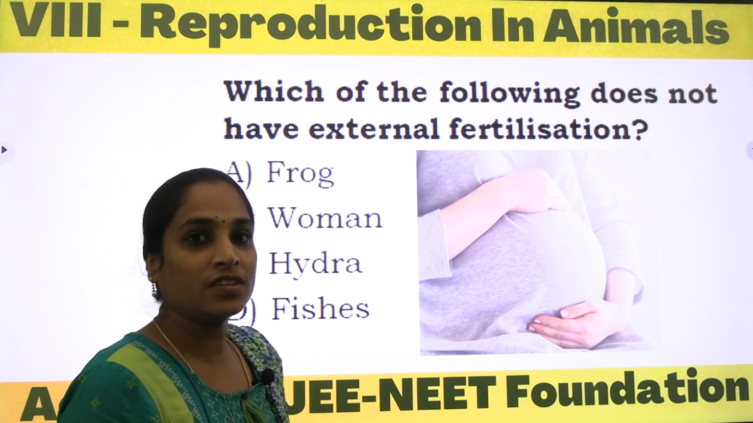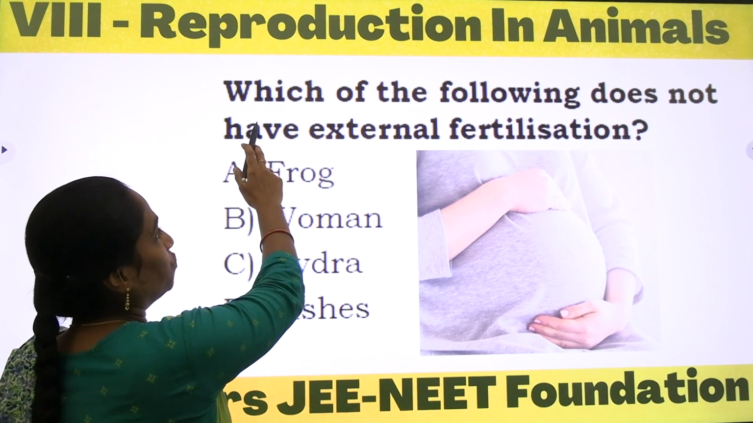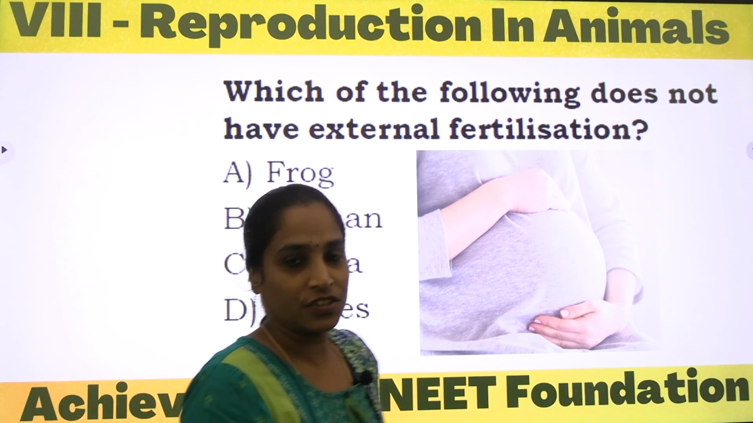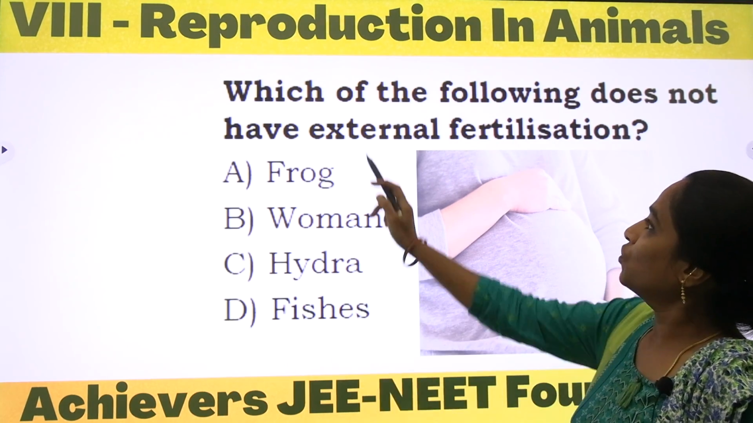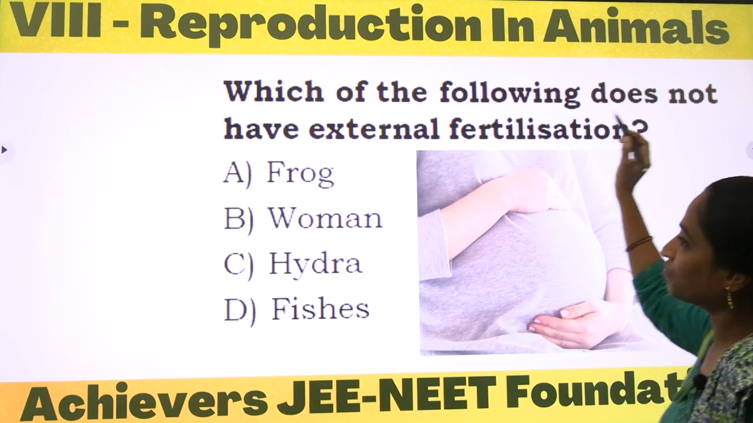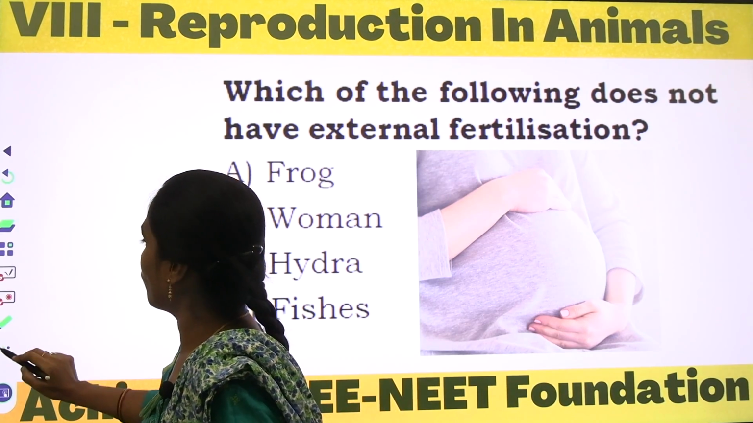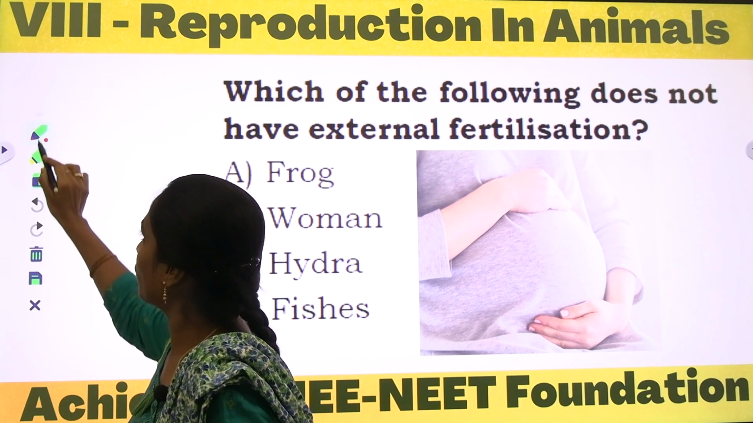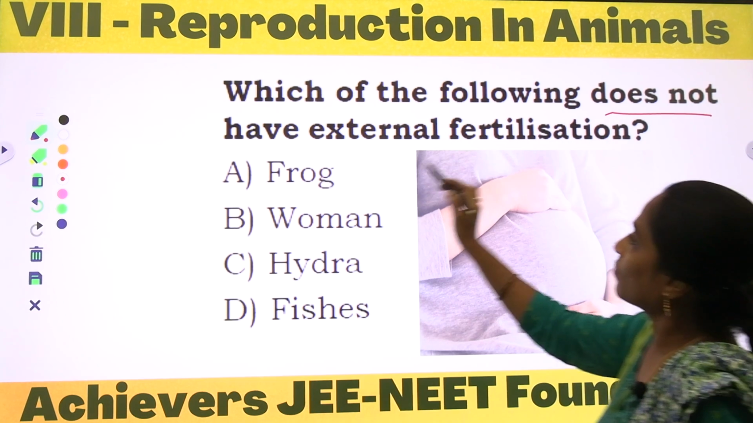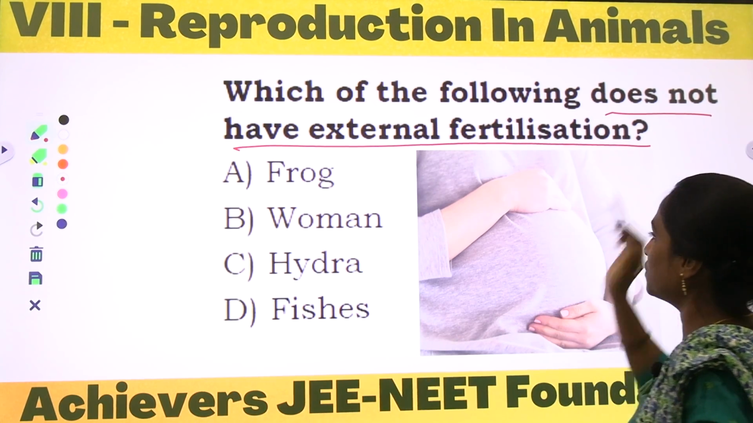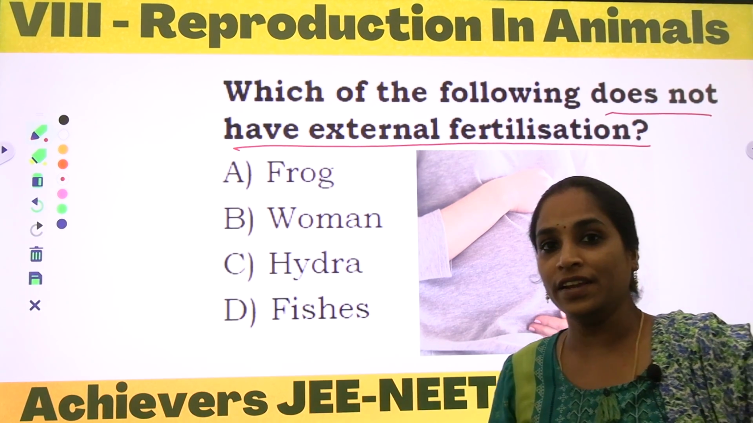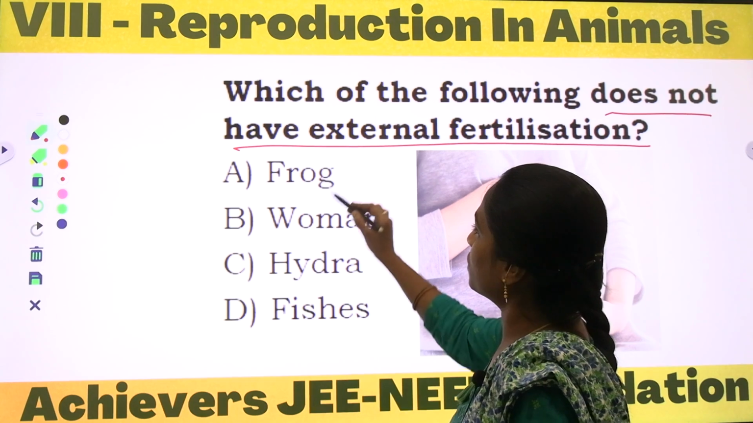What is the first question he is giving here? He is asking which of the following does not have external fertilization. Which of the following does not have external fertilization? Here the picture indicates the mother bearing a baby inside her womb. Okay. So what is the first option?